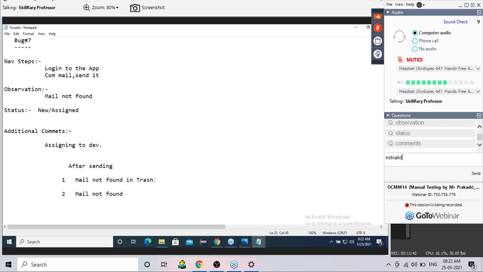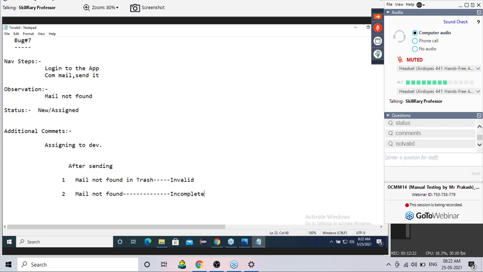Okay. Whoever is saying this statement is valid, that means you don't know Gmail also. Believe me, you don't know the Gmail application also. Once we send a mail, it can never go to trash. How can it go to trash? This sentence is 100% an invalid sentence. Whereas "mail not found" is invalid or incomplete? The second sentence, correct? It is incomplete.